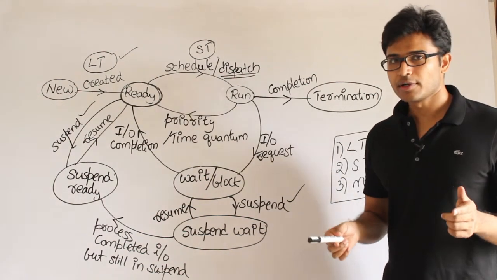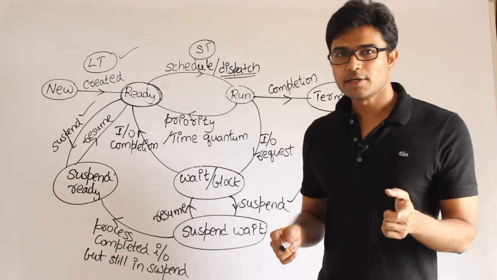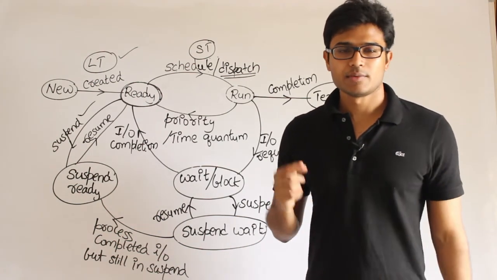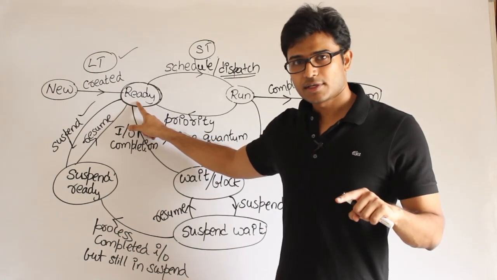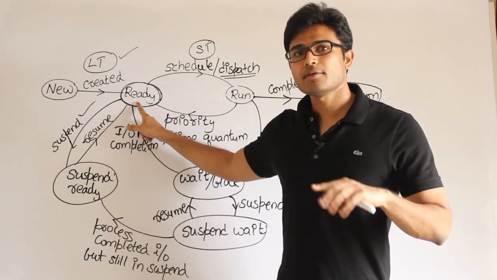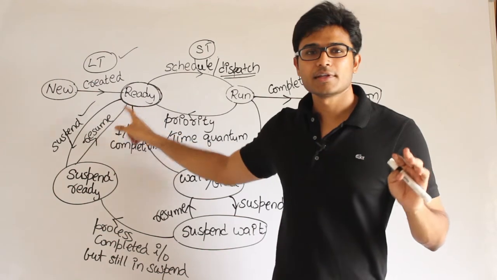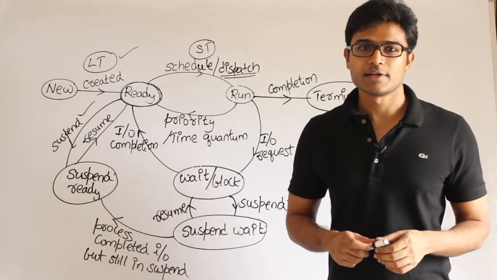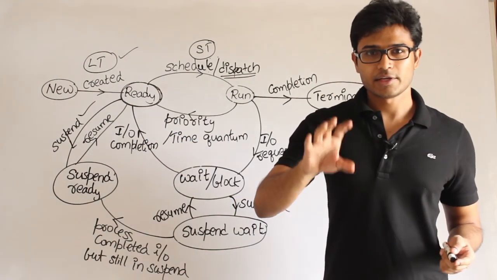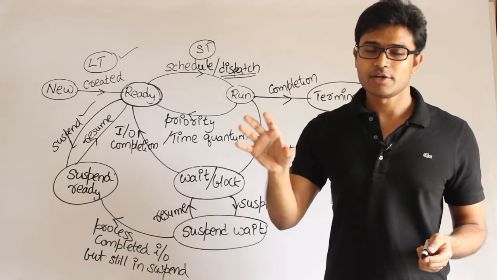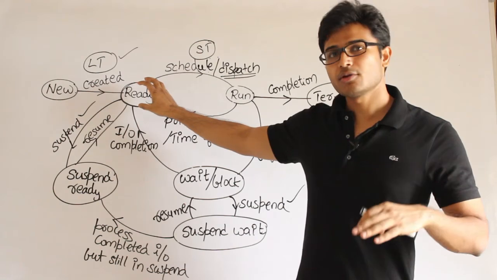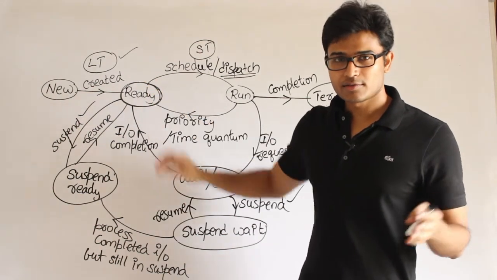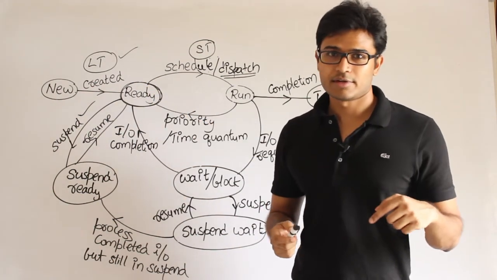Degree of multi-programming is the number of processes that can be present in the ready state at maximum. So if you say that the degree of multi-programming is 100, it means that you will have at any time at most 100 processes which are ready to run. You cannot go beyond 100, but it doesn't mean that you cannot have less than 100, right?